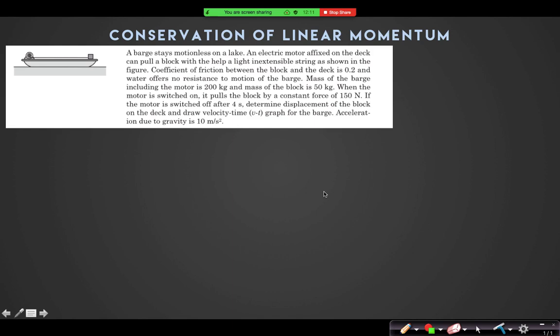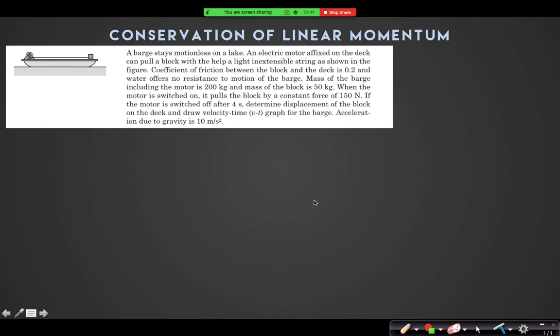Next question says a barge stays motionless on a lake. An electric motor fixed on the deck can pull a block with the help of a light inextensible string as shown in the figure. Coefficient of friction between the block and the deck is 0.2, and water offers no resistance to motion of the barge. Mass of the barge including the motor is 200 kg and mass of the block is 50 kg.